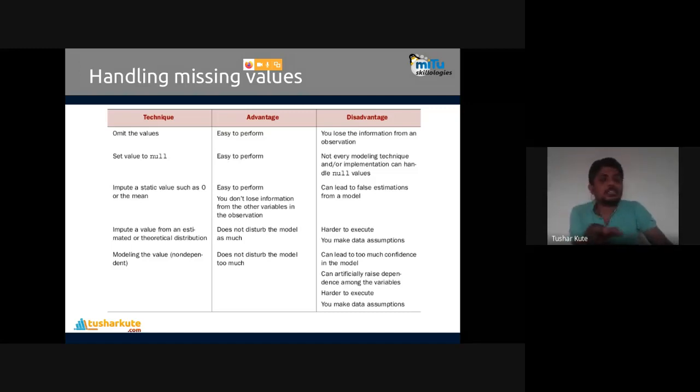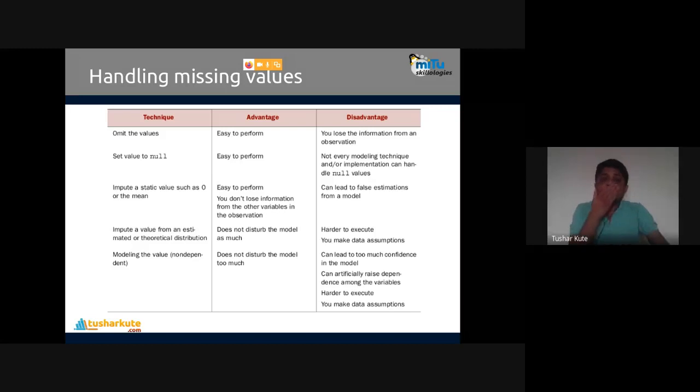Second, set this value to null. But it is of no use. Not every technique has an implementation that can handle null values. It's not possible to handle the null values for everyone. So setting null will create more problems. Null is what we can set instead of the values presented there. In Python also, in R also it is possible. In Python we write it as None, and in R it is NULL completely in uppercase. Okay, that's the second technique that we can have.